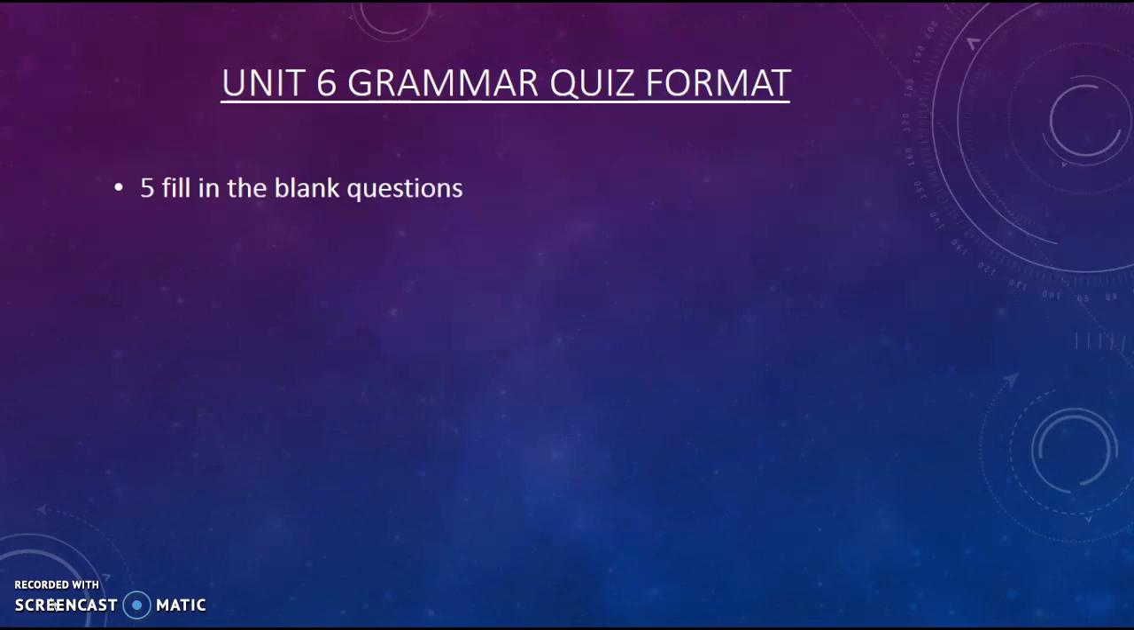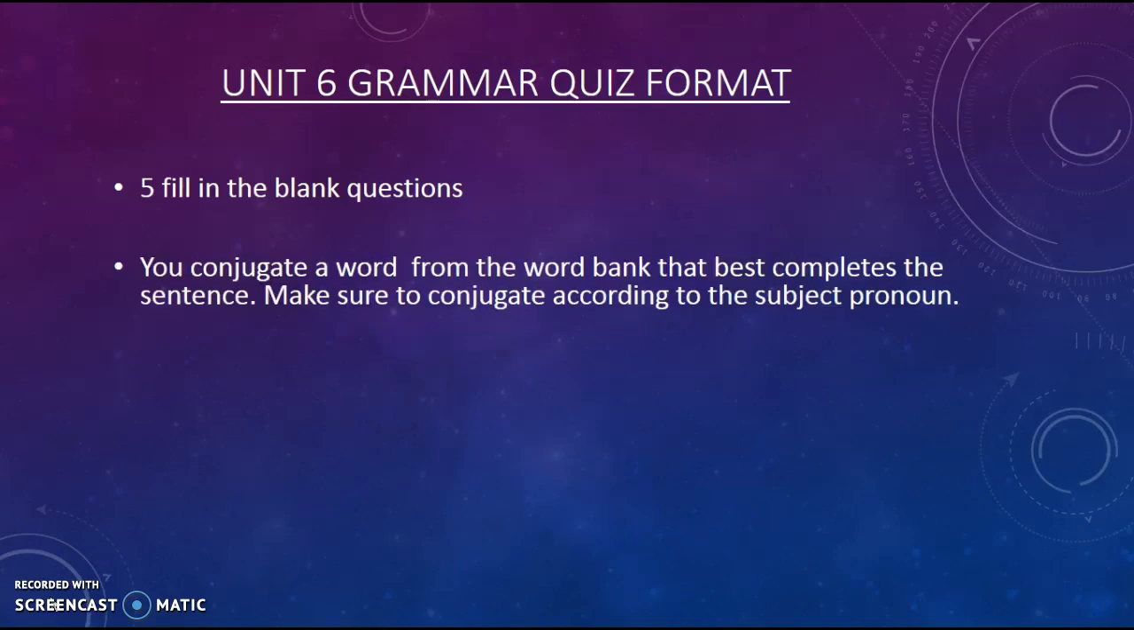Just like the other grammar quizzes, there are 5 fill-in-the-blank questions. You only need to fill in the blank. You do not need to rewrite the whole sentence. For this quiz, you will be conjugating a word from the word bank that best completes the sentence. Make sure to conjugate according to the subject pronoun. So don't just take the word from the word bank and put it in your sentence. You need to actually conjugate that verb. Otherwise, you're going to be making sentences that say things like "he to listen" instead of "he listens."